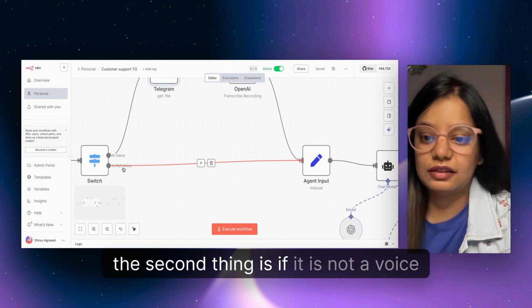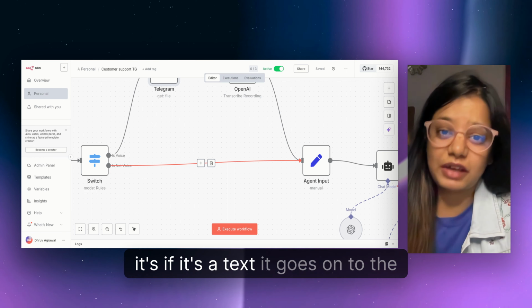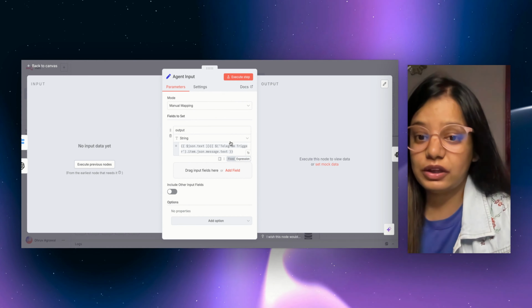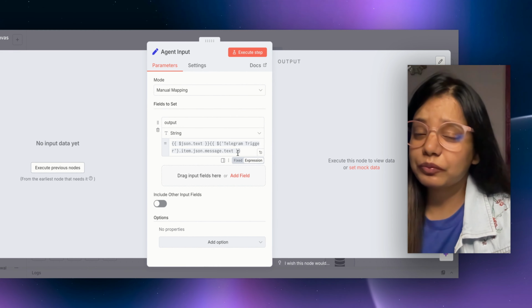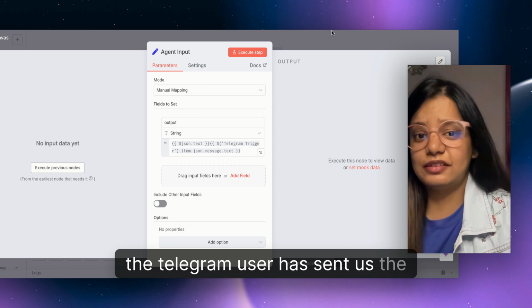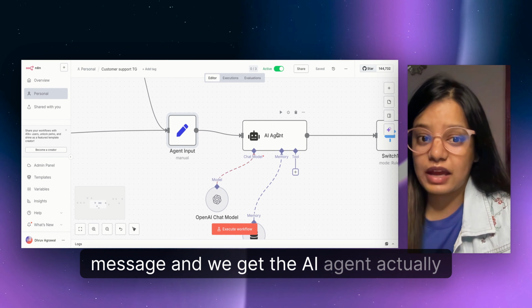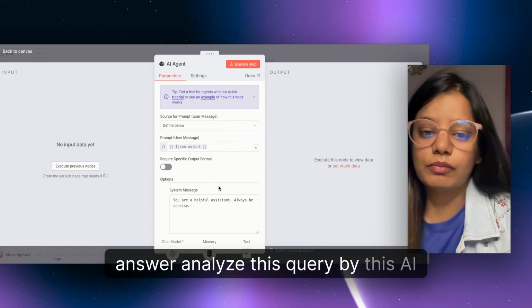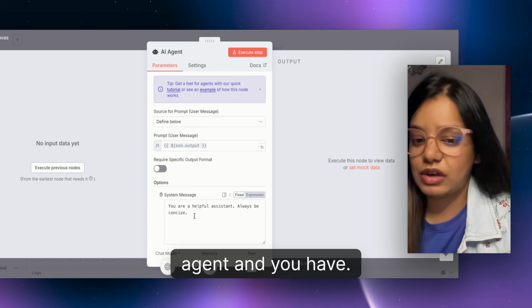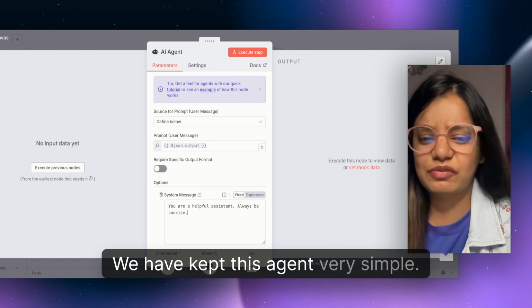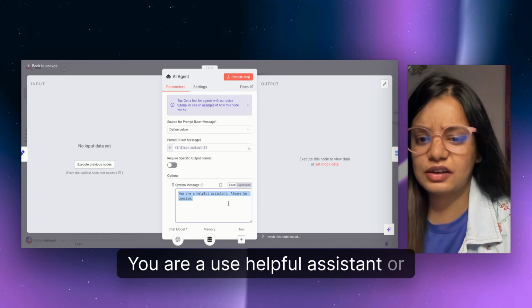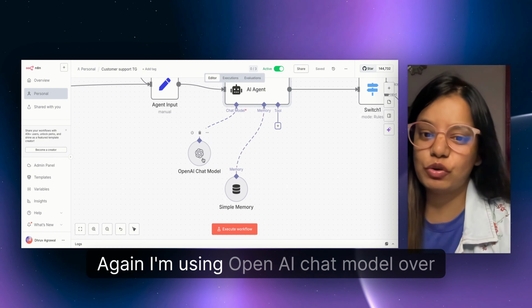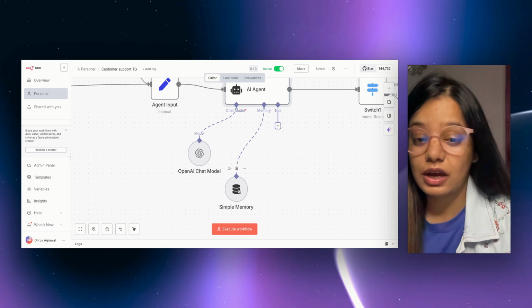The second thing is, if it is not a voice, if it's a text, it goes on to the agent input, where we identify what message the Telegram user has sent us, and we get the AI agent to analyze this query. And we have kept this agent very simple. You are a helpful assistant, always be concise. It's a very simple prompt I've given to this agent. Again, I'm using the OpenAI chat model over here, and a simple memory.